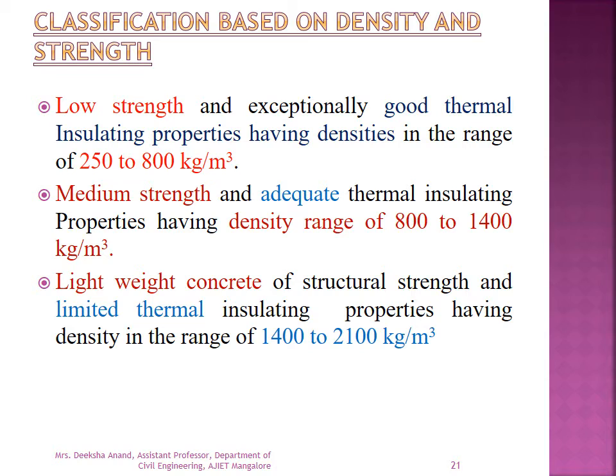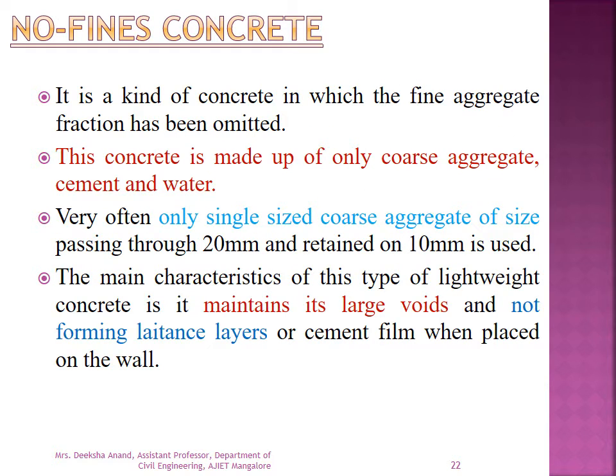Next, what are the types of lightweight concrete? As we have discussed in the slide, the first one is lightweight aggregate concrete. The next one is no fines concrete. It is a kind of concrete in which the fine aggregate fraction has been omitted. We know how concrete is usually manufactured, but in this type of lightweight concrete there will be no fines.